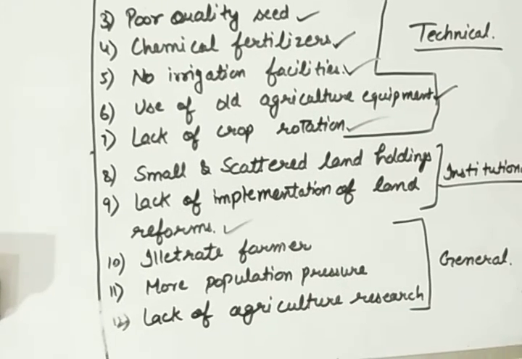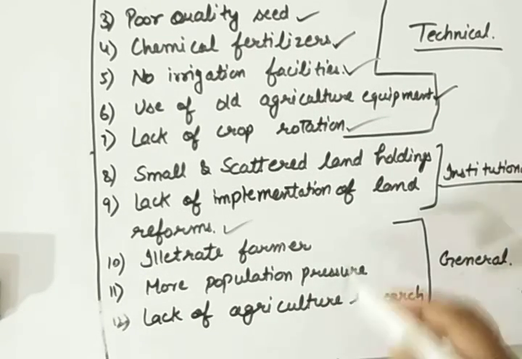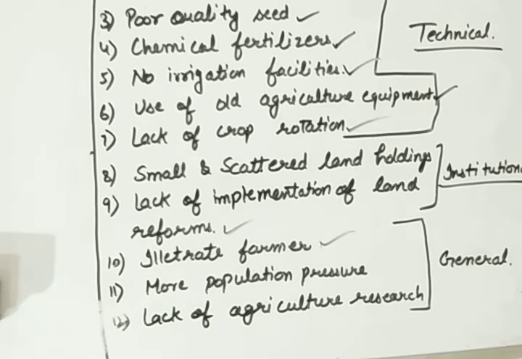The last is some general problems, like our farmers are illiterate. They are not much educated, so they cannot use modern technology and they cannot know the modern know-how about how they can increase their productivity, how their crop can grow better.